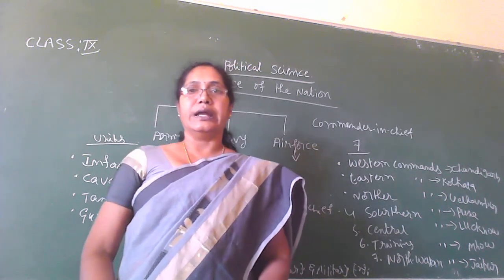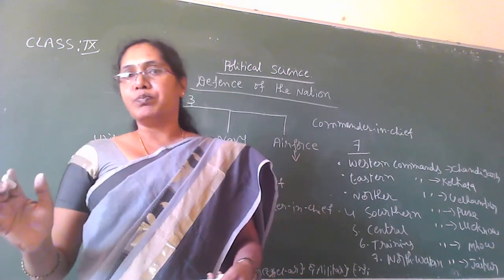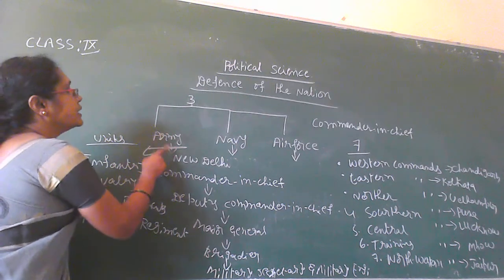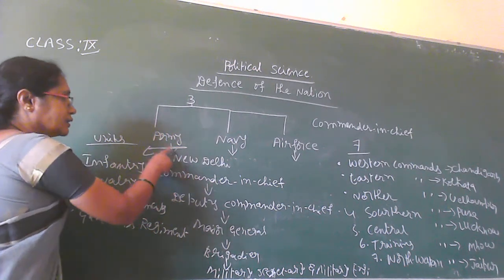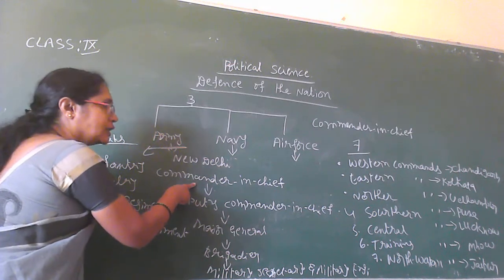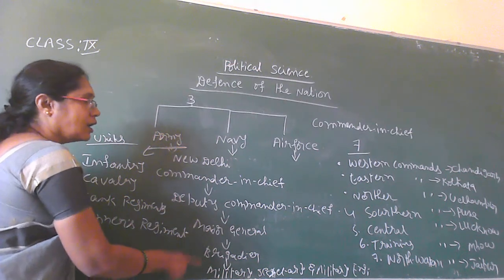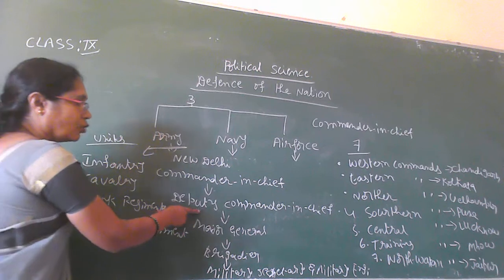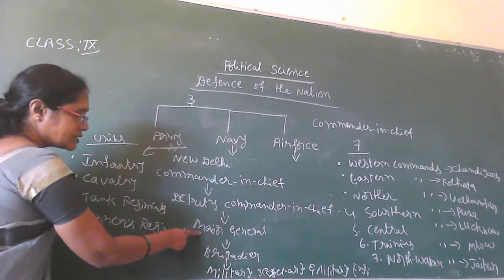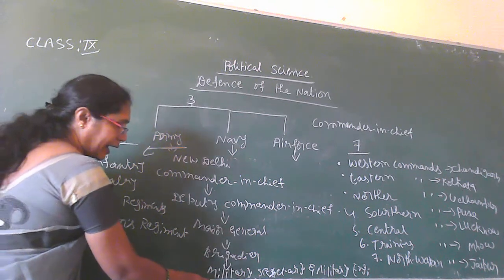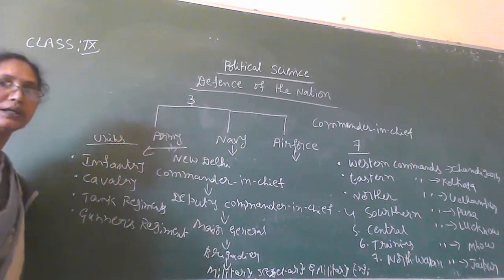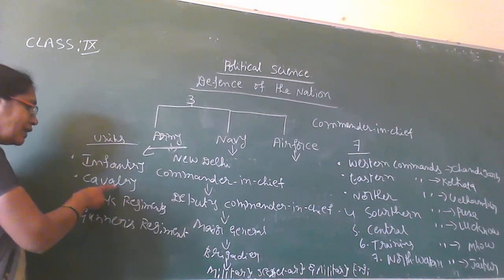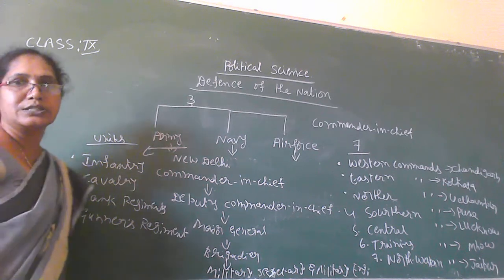So this is the composition, or structure, of the Indian Army. The headquarters of the Indian Army is located in New Delhi. The chief of the army is the commander-in-chief. Many officials work under him and assist him. Who are the important officers? One is deputy commander-in-chief, second is major general, third is brigadier, and also military secretary and military engineer. The Indian Army has 4 units: infantry, cavalry, tank regiment and gunner regiment.